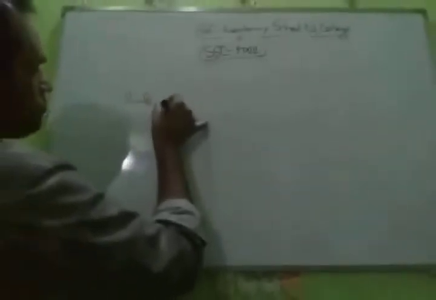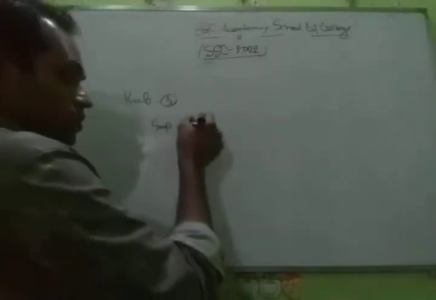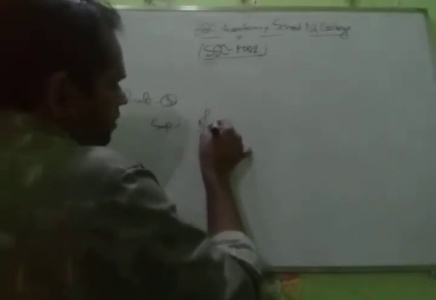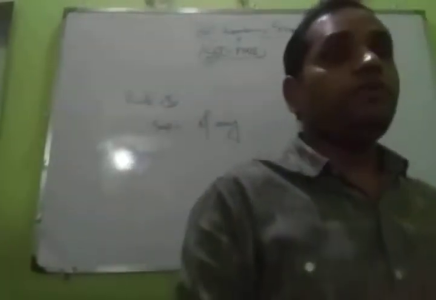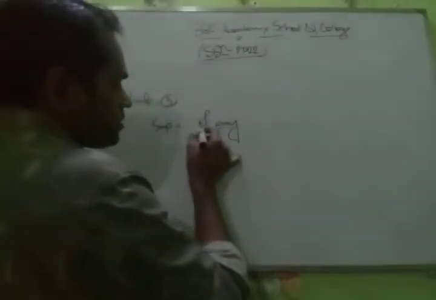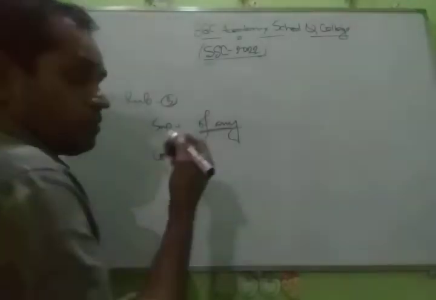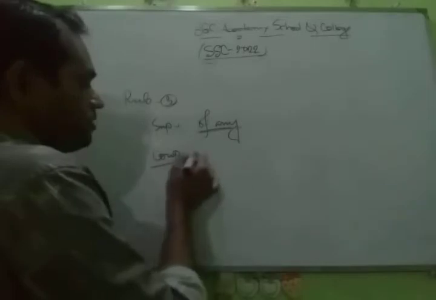Rule 3. Superlative. In the superlative, if you get "of any," we have to convert it to comparative degree.